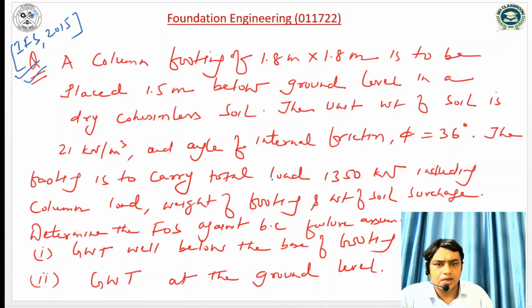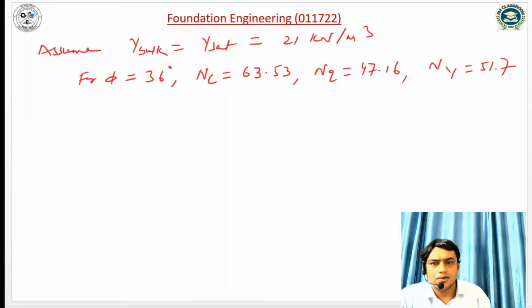The footing is to carry a total load of 1350 kN including column load, weight of the footing and weight of the soil surcharge. Determine the factor of safety against bearing capacity failure, assuming the groundwater table is well below the base of the footing, and the groundwater table at the ground level.